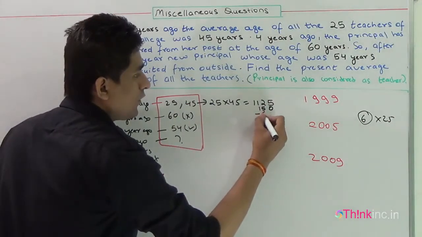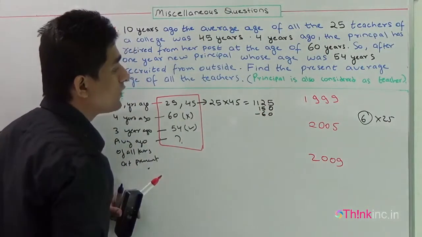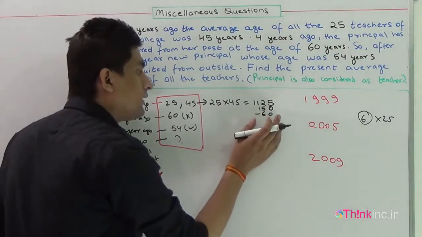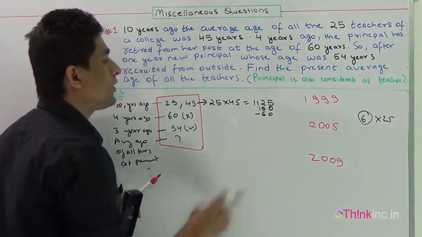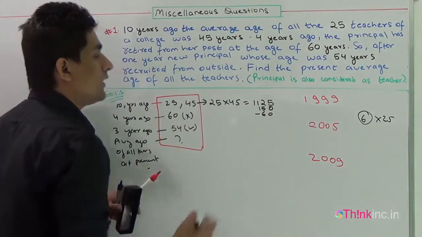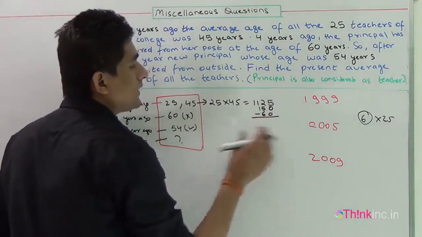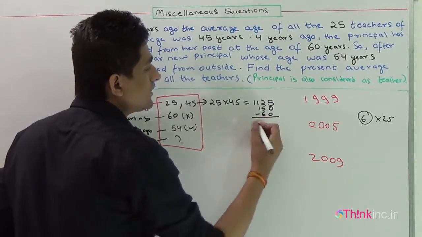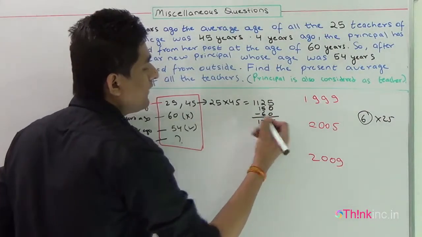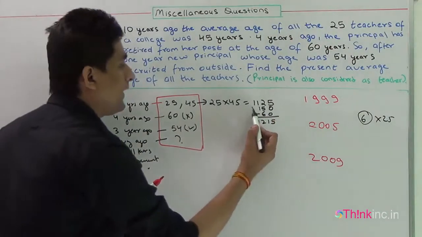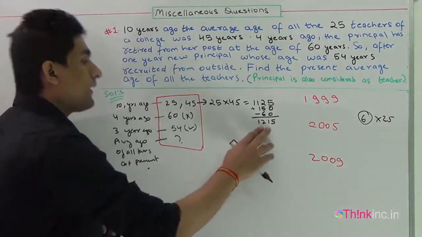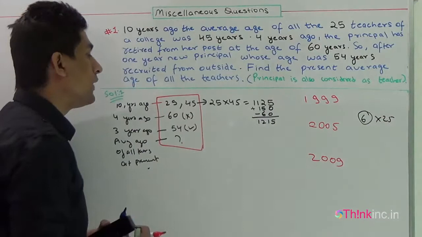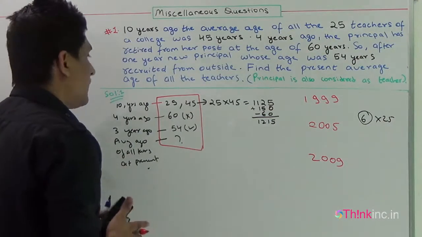In 2005, one principal left the college. Hence, I have to subtract 60 years because his age was 60 years. So ultimately, in 2005, I add the 150 and subtract the 60, and the sum of the age of all the teachers will come out to be 1215.